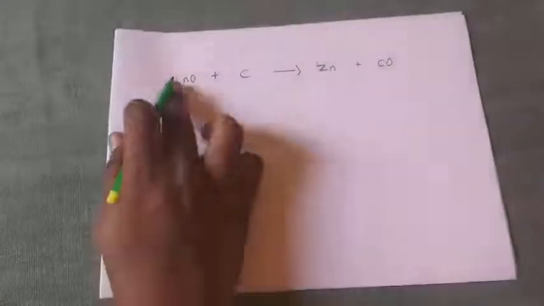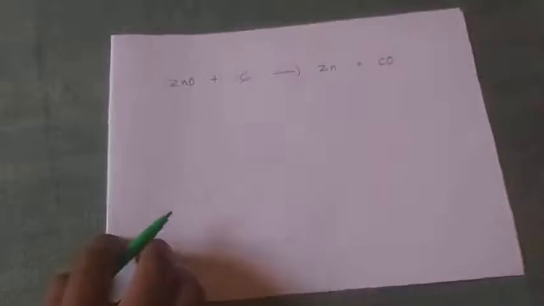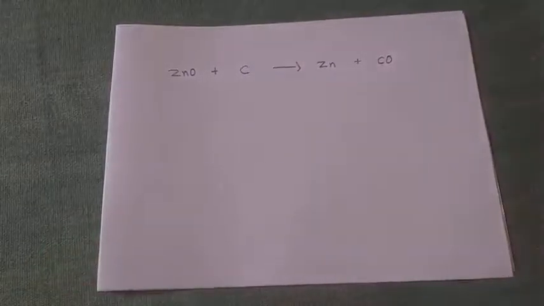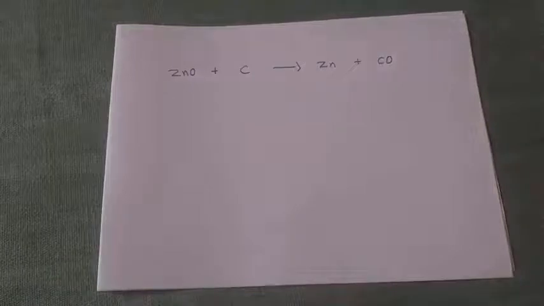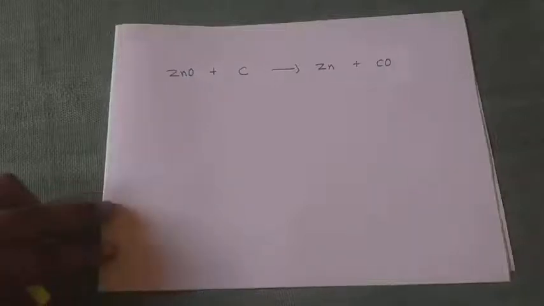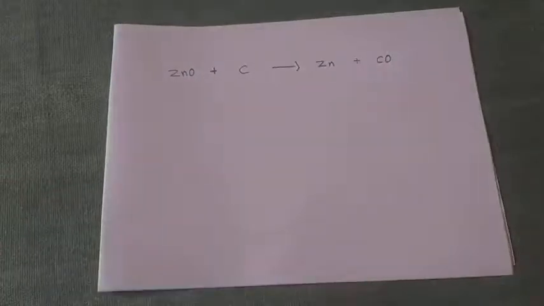When zinc oxide reacts with carbon, it forms zinc with the liberation of carbon monoxide gas. Now, first, what is your duty? You should find out first which is under oxidation and which is under reduction. Just read the definition of oxidation and reduction.